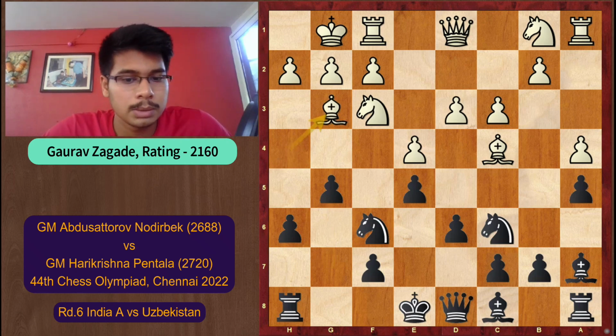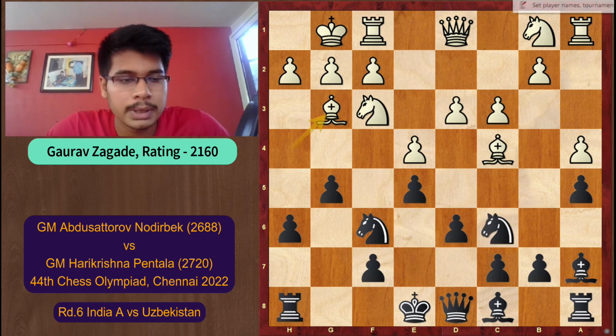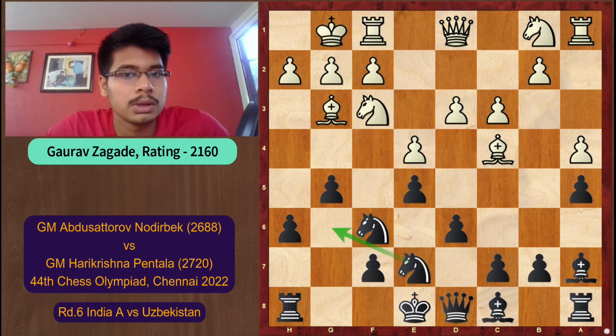White played the move bishop g3 and here comes the plan knight e7. So in all the Ruy Lopez lines, the knight on c6 is misplaced. So many times we reroute it. So in this position we can play knight e7 and the knight can be better placed on the g6 square, knight g6. From here it is controlling the f4 and h4 squares and also supporting the e5 square.